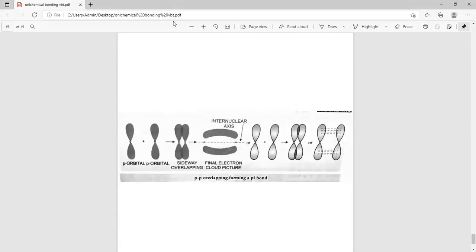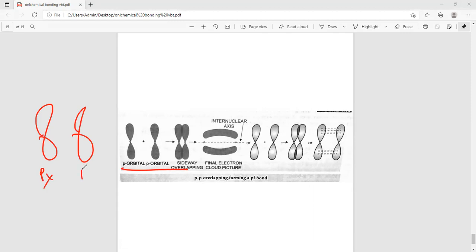An example of a pi bond is like this: one is px, and the second one is px. Both atoms overlap each other sidewise. This type of overlapping is called a pi bond, right?